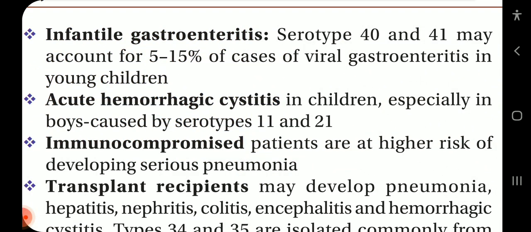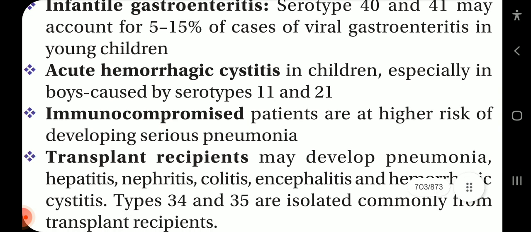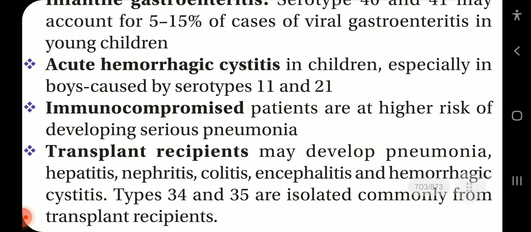Now, infantile gastroenteritis: serotypes 40 and 41 may account for 5 to 15% of the cases of viral gastroenteritis in young children. Acute hemorrhagic cystitis in children, especially in boys, is caused by serotypes 11 and 21.